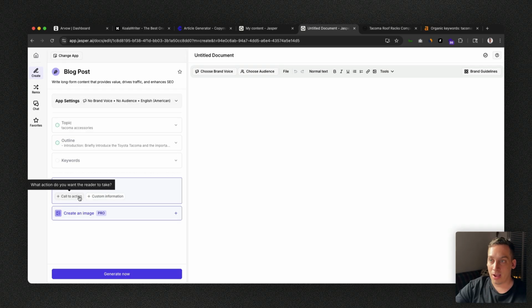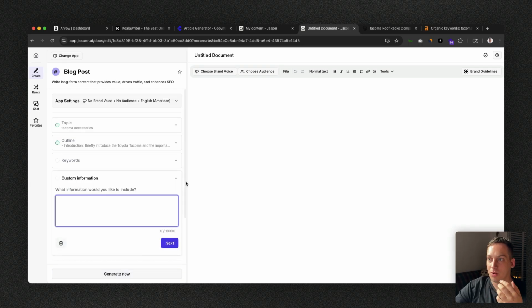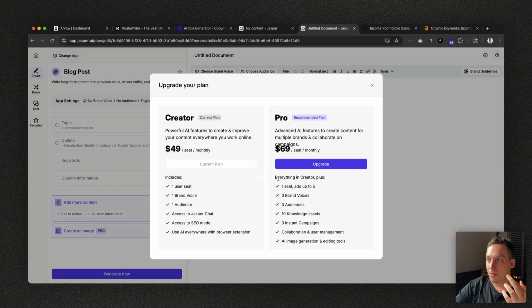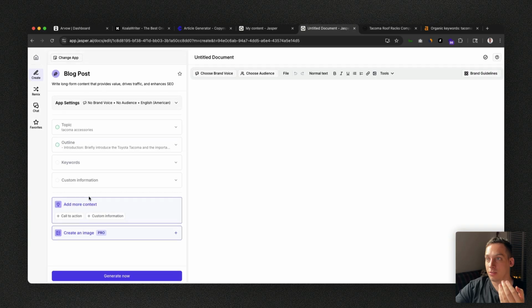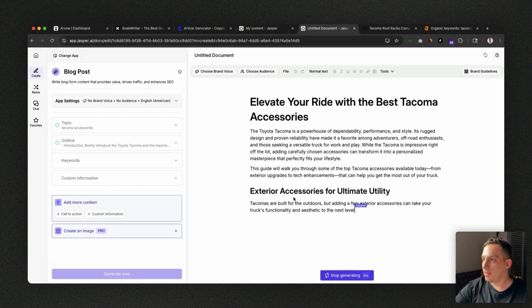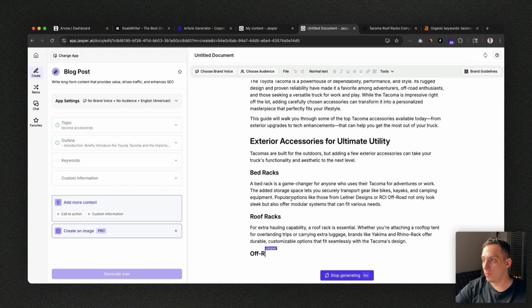We can add a call to action, which is great. Custom information as well. Create images. We have the pro version. Okay, that's in the completely pro version, so that kind of sucks, but let's see. And it's not so extended like Arvow is, but we can try it. Generate now. And we can see that Jasper generates something in real time.